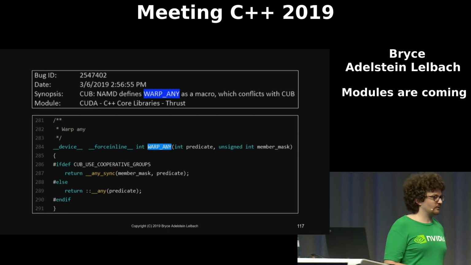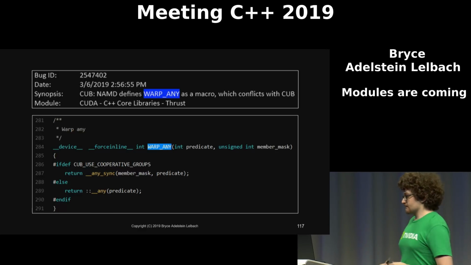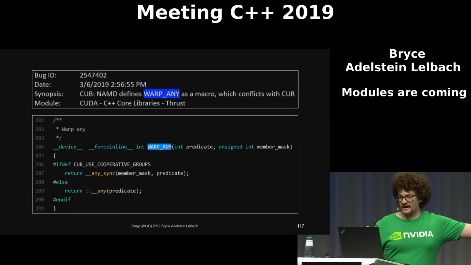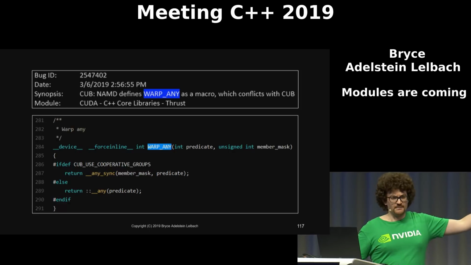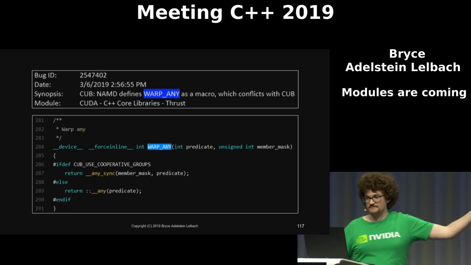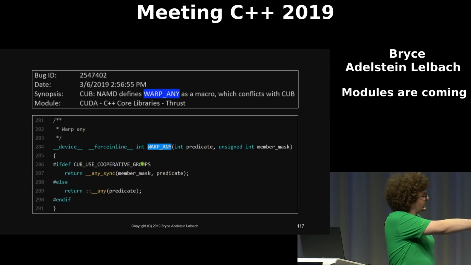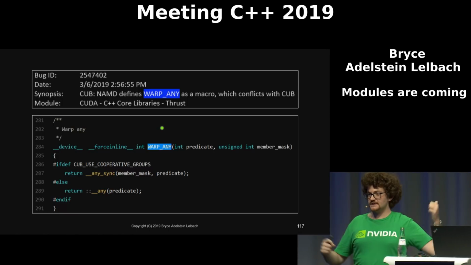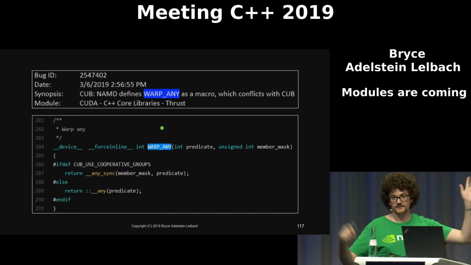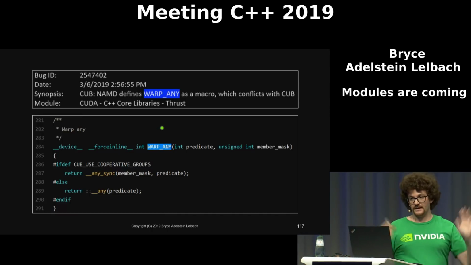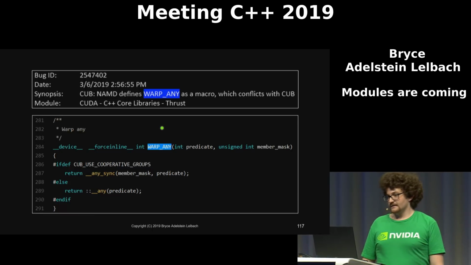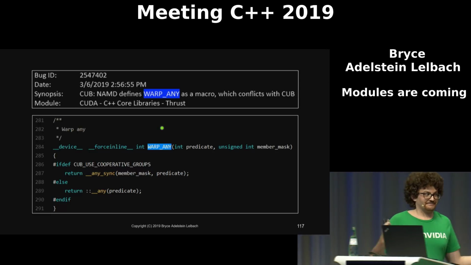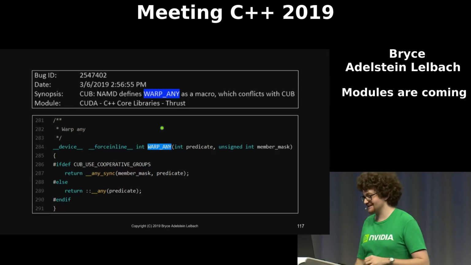Well, I got a bug report earlier this year from an open source user. And the bug report was essentially, hey, this large open source library defines this macro warp-any, which is also the name of an identifier within one of the libraries that my team maintains. So this identifier warp-any within our library is in a namespace. We've tried to do all the right things, but because we didn't give this some ridiculous name that nobody else would ever possibly think of, like underscore, don't use this warp-any, we happened to run into this conflict. And this bug report was asking us, can you change the name of your thing?